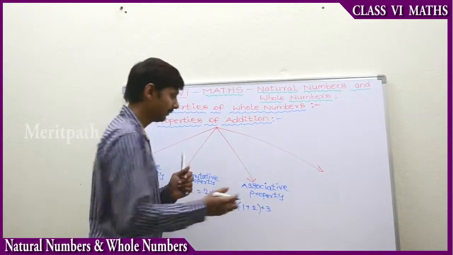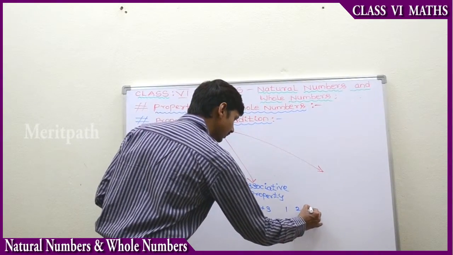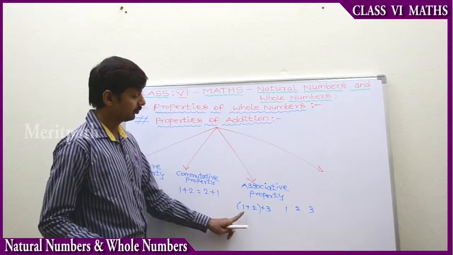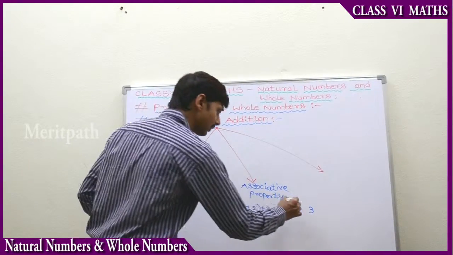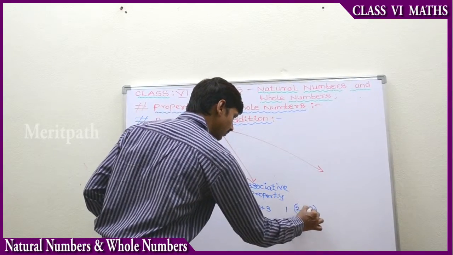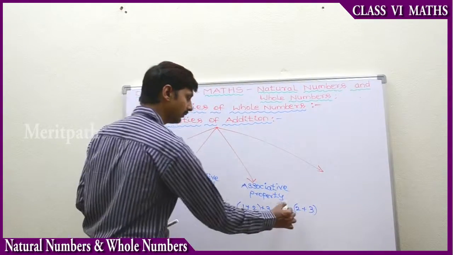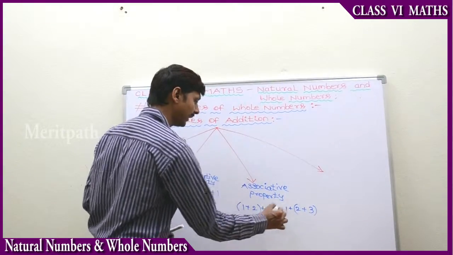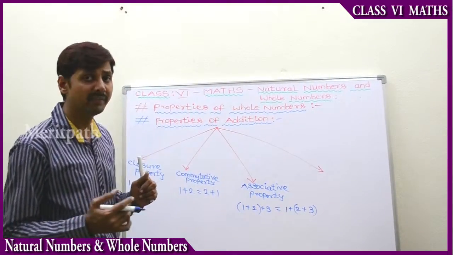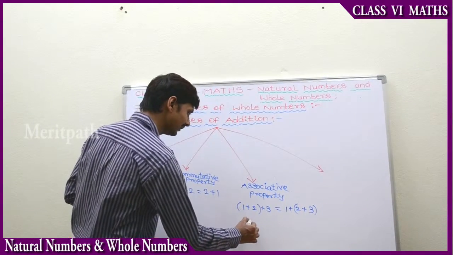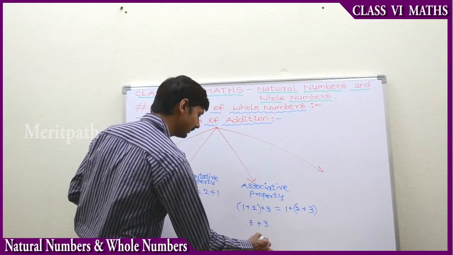Similarly, we take 1, 2, 3. Before, we had taken 1 and 2 as a group. Now let's take 2 and 3 as a group. First time 1 and 2, second time 2 and 3. Let's find the sum. 1 plus 2 is 3, 3 plus 3 is 6.